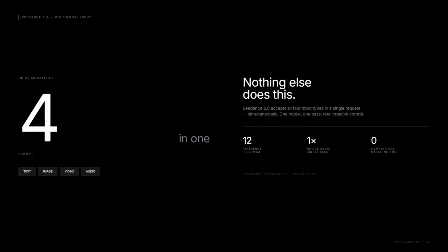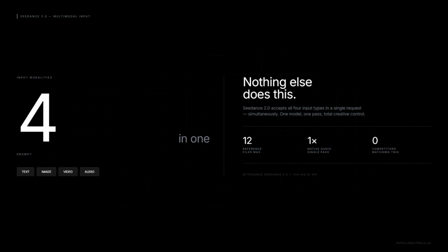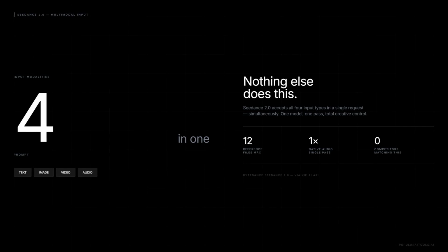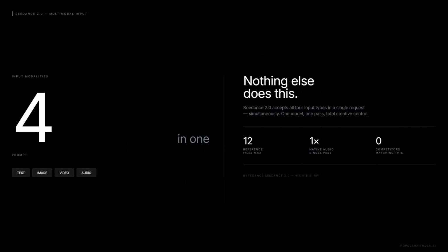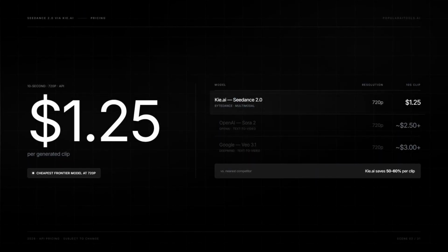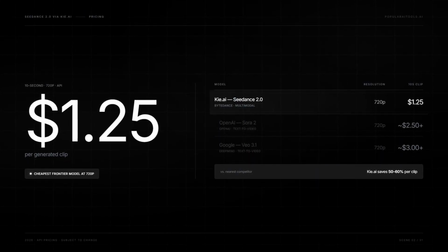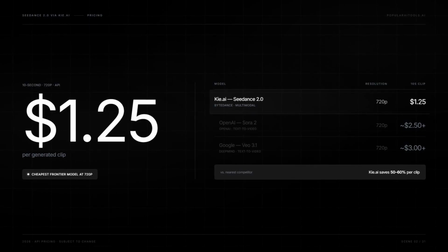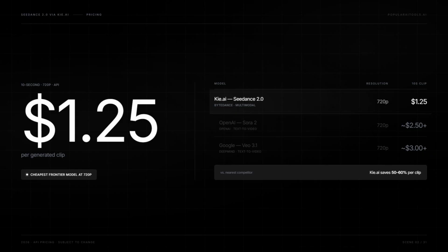Okay, quick question. What if one video model could take text, images, video clips, and audio all at the same time? Yeah, that's Seedance 2.0. And honestly, nothing else does this. And the price? A 10-second 720p clip runs $1.25 through Kie.ai. That's cheaper than Sora 2, cheaper than Veo 3.1.